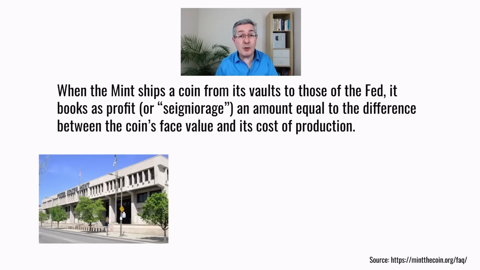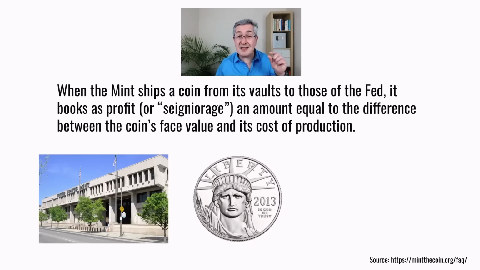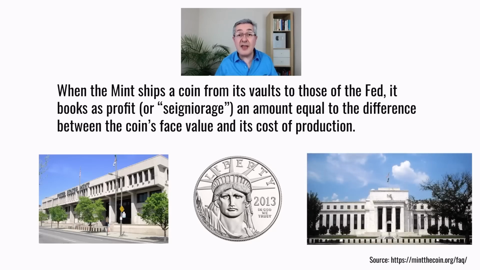And there's a loophole in US law which says that for platinum coins, you can have any face value you want. So what the Treasury could do is mint a tiny $1 trillion coin. It doesn't have to be huge. It just has to be made of platinum, and then deliver that to the Federal Reserve, and then receive $1 trillion minus the tiny cost of manufacturing the coin into its coffers.